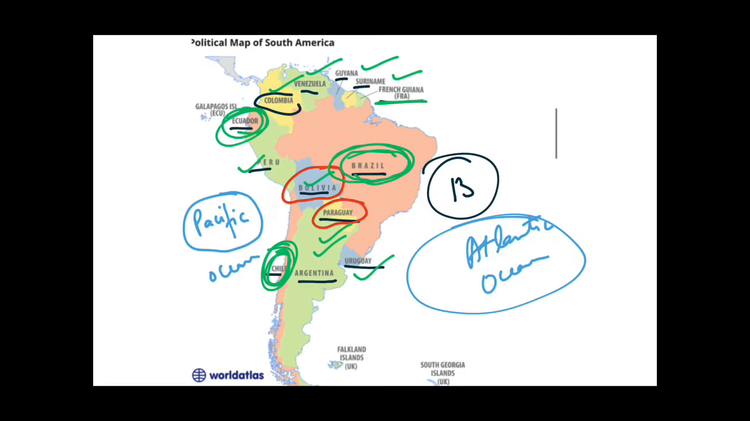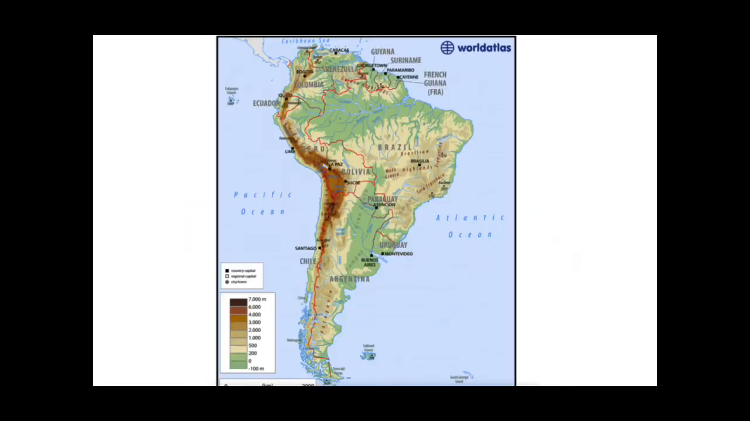So let us see some of the physical features of South America. So guys, as you can see over here, these are the Andes. This is the mountain range which lies on the western coast of the South American continent, and it is the world's longest mountain range. So keep this in your mind that the world's longest mountain range lies in the South American continent, on the western side of it.